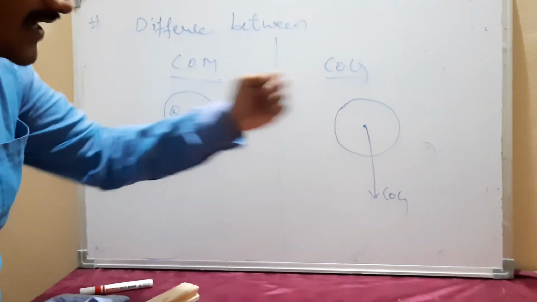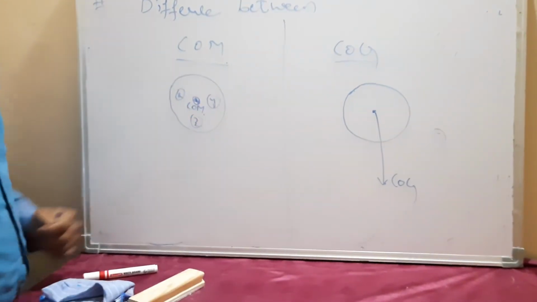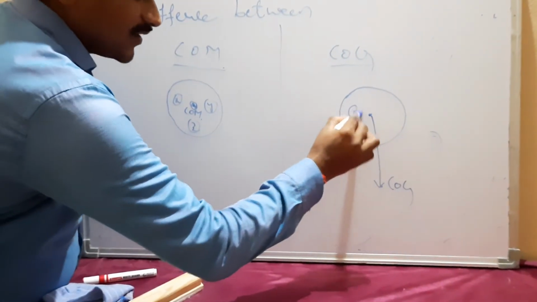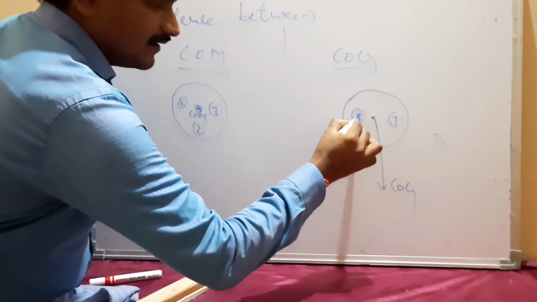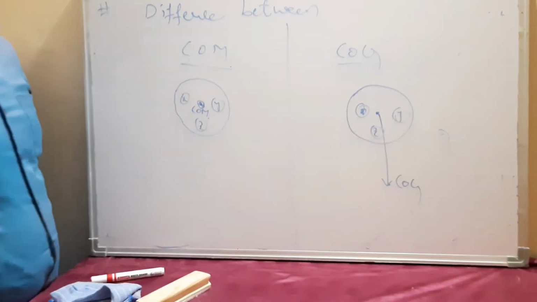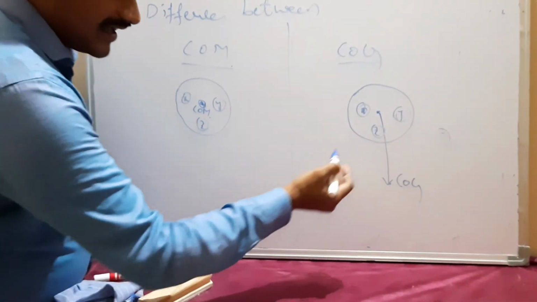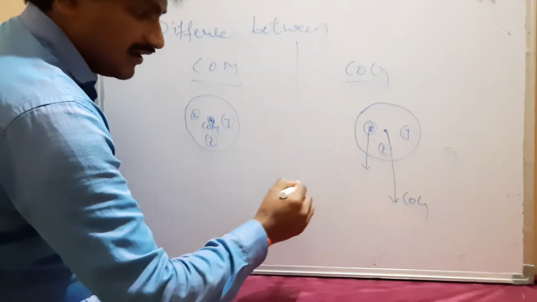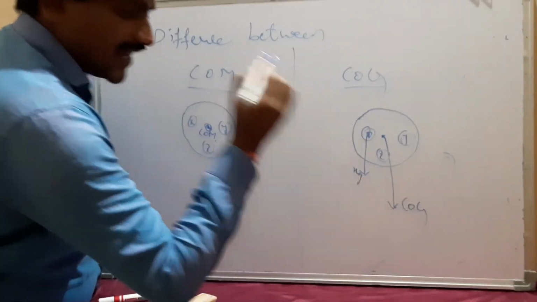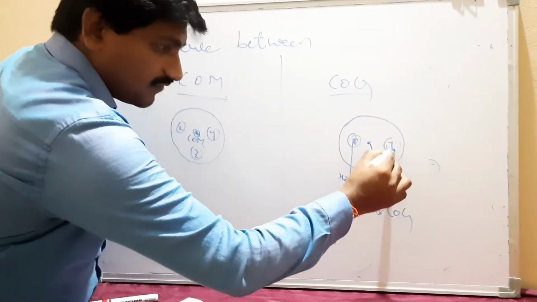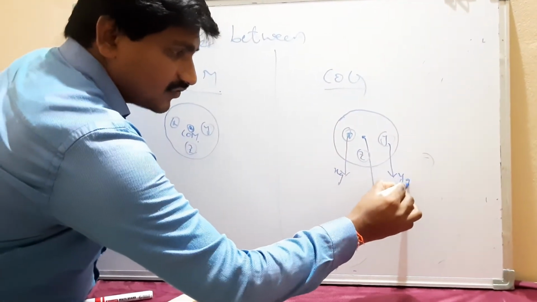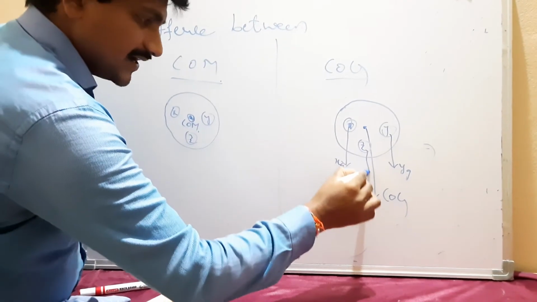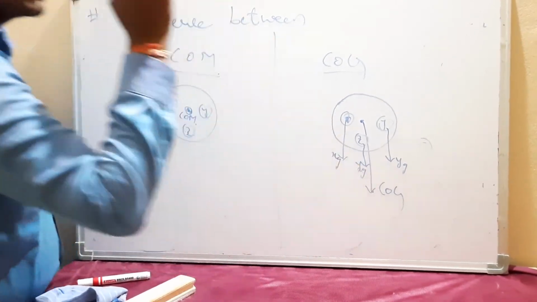Now coming to the case of center of gravity, let us say same x particle, y particle and z particle. With respect to the earth's gravitational force, on the x particle there is a gravitational force acting by the earth, and on y also there is a gravitational force by the earth, and on z also there is a gravitational force by the earth.